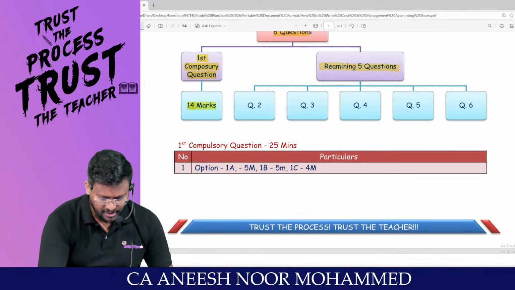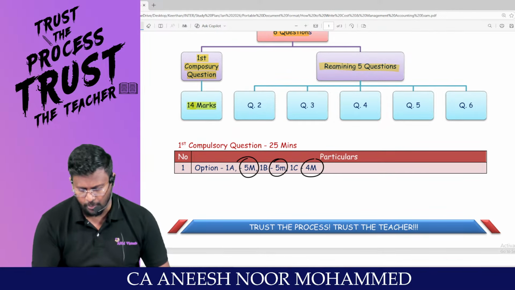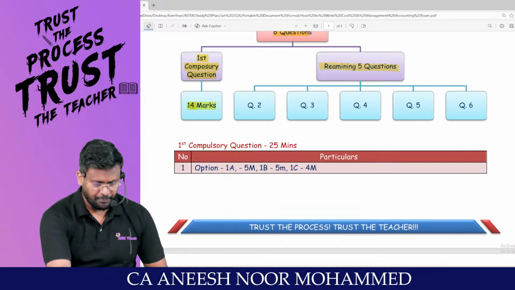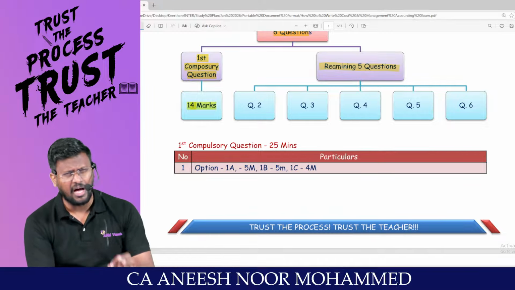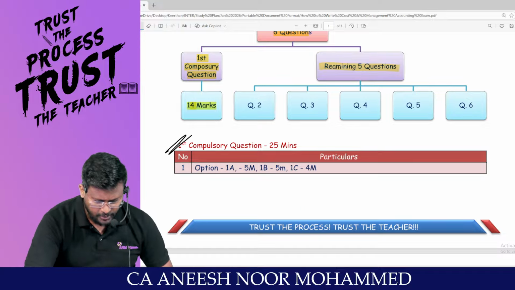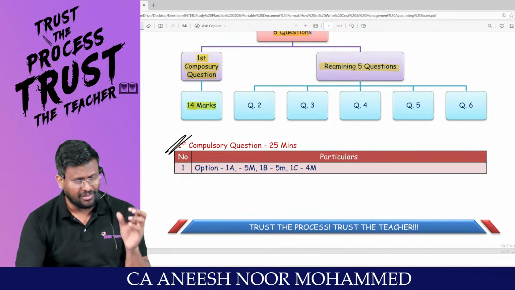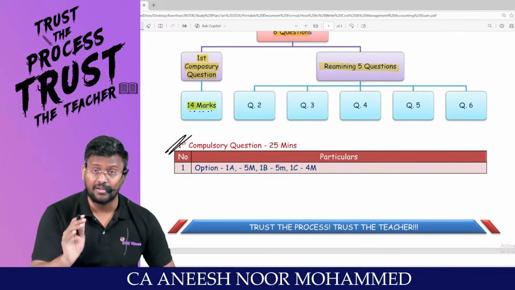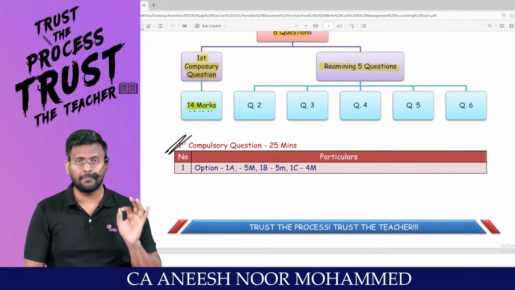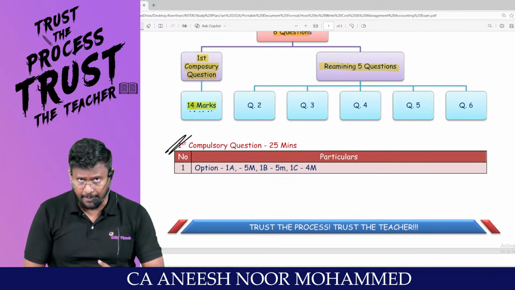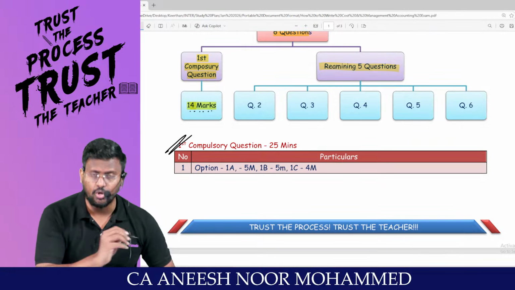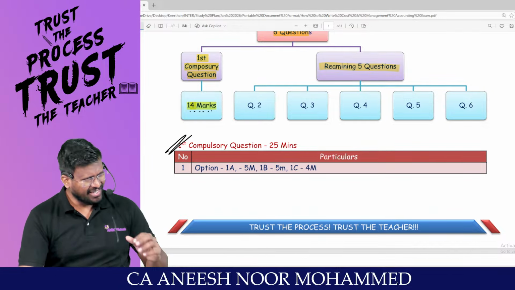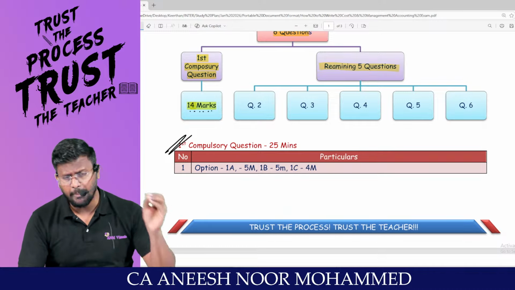Generally ICAI is asking 5 marks, 5 marks and 4 marks. So 5 plus 5, 10, plus another 4, 14 marks will be tallied. If the examination is easy, this first compulsory question we can easily do. But generally in a subject called costing, this 14 marks will be tricky. So if I am writing the exam, I will be reading in reverse order. I will not try the first compulsory question first.